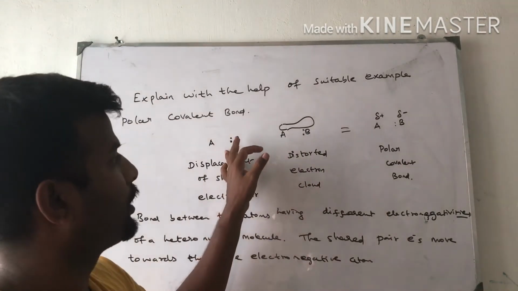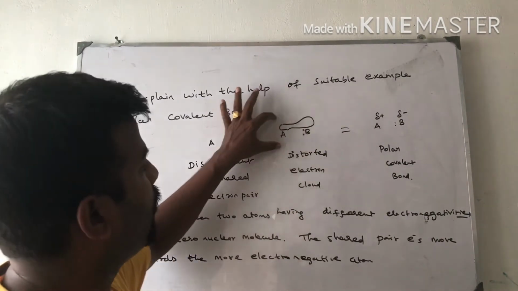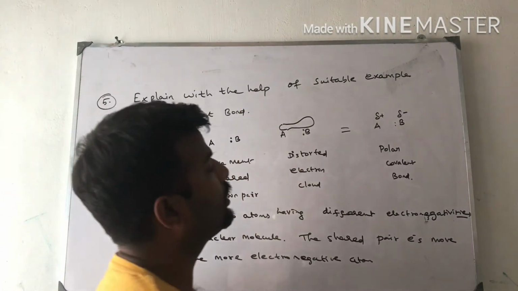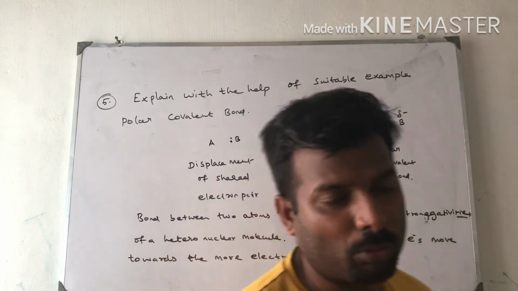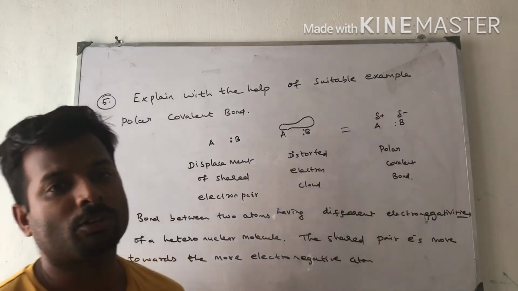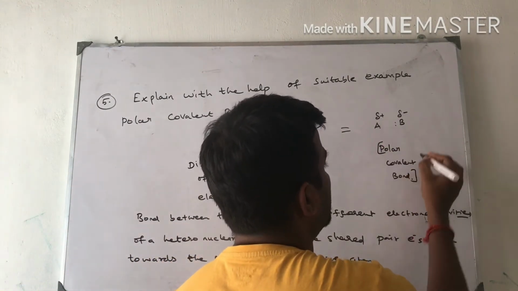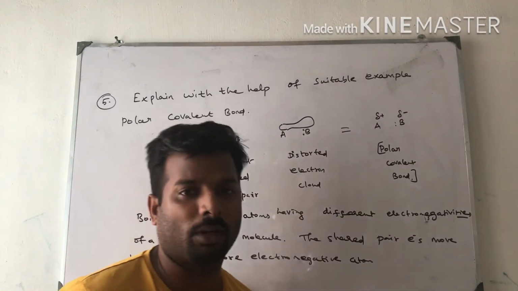After this, the electron density in B is more than A. That's why the electron cloud is changed like this. A acquires partial positive charge because it loses electron, and B acquires partial negative charge because it gains electron. So polarity is produced, charge separation is produced between A and B. So it is called polar covalent bond.